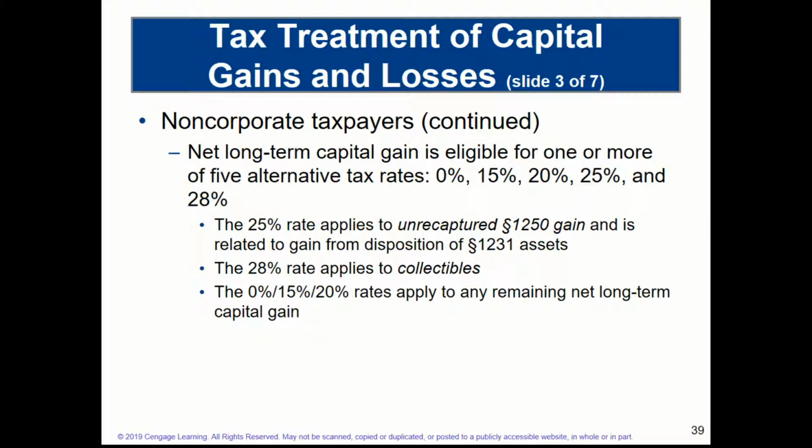And we'll explore these concepts much more fully shortly. The 28% rate applies to the tax on the sale of collectibles. And as I mentioned, the 0, 15, and 20, the rates we're more familiar with, relate directly to the sale of long-term capital gain property that is not used in a corporation.